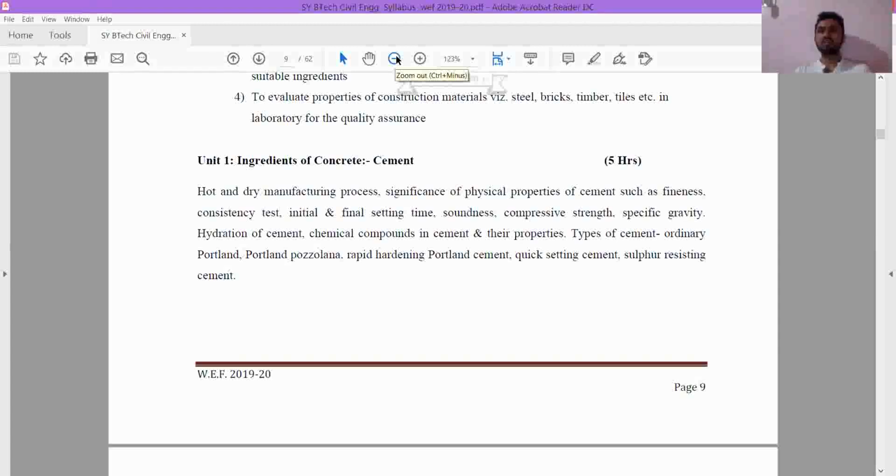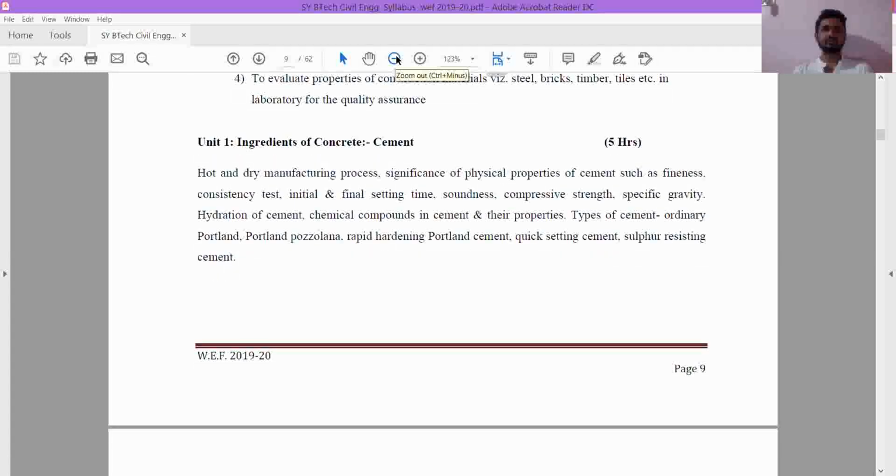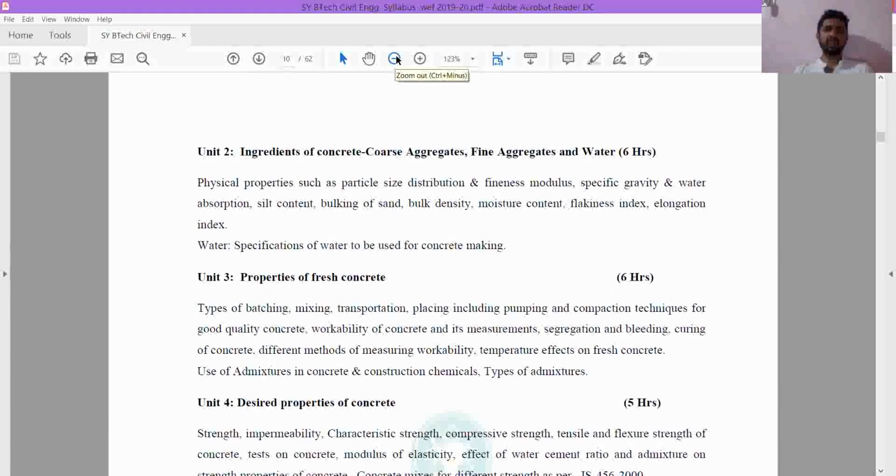Okay, this is about the first chapter. It is totally about cement. In the second one, you have the ingredients of concrete like coarse aggregate, fine aggregate, and water. First unit is about cement. Second unit is about coarse aggregate, fine aggregate, and water. What is fine aggregate? Sand. And coarse aggregate? The small stones that you have seen at the construction site. That is the coarse aggregate.